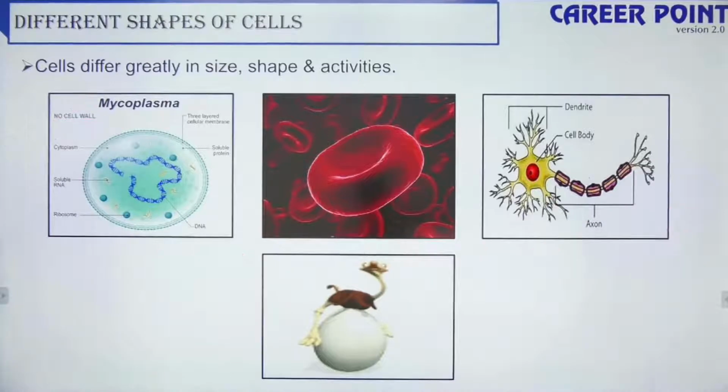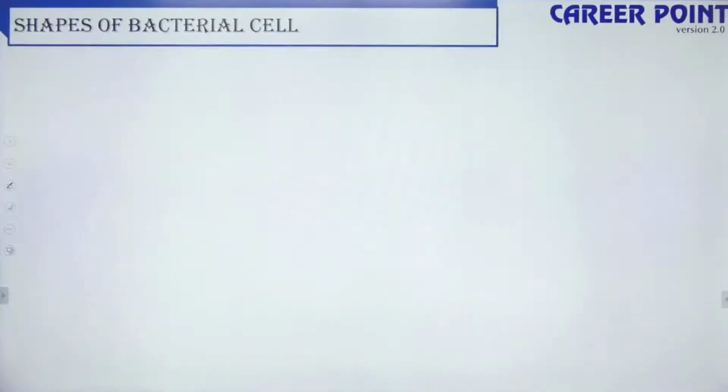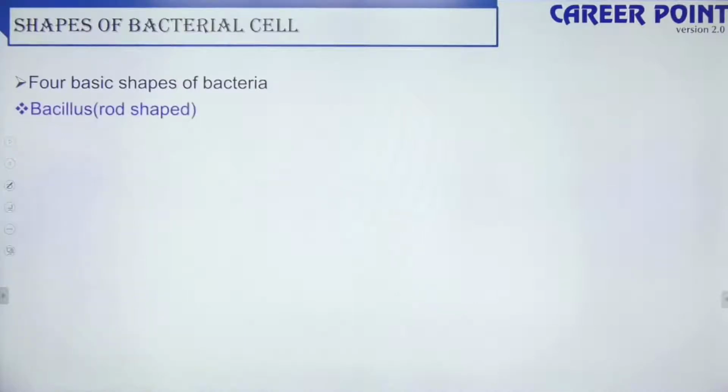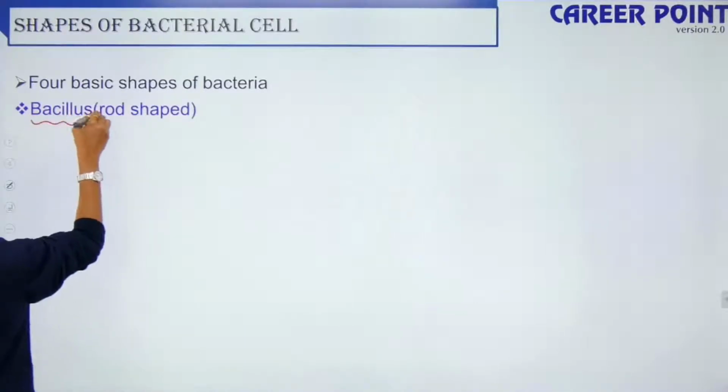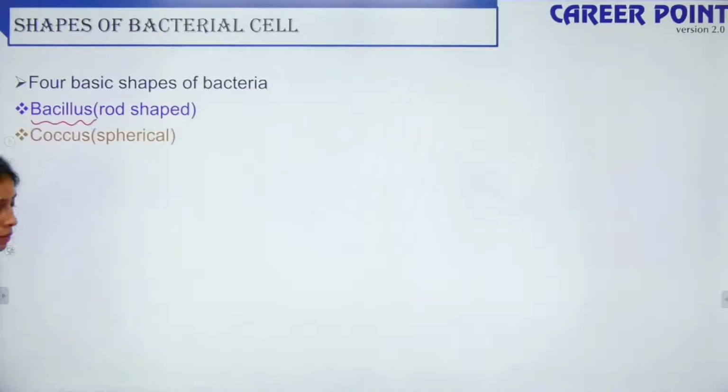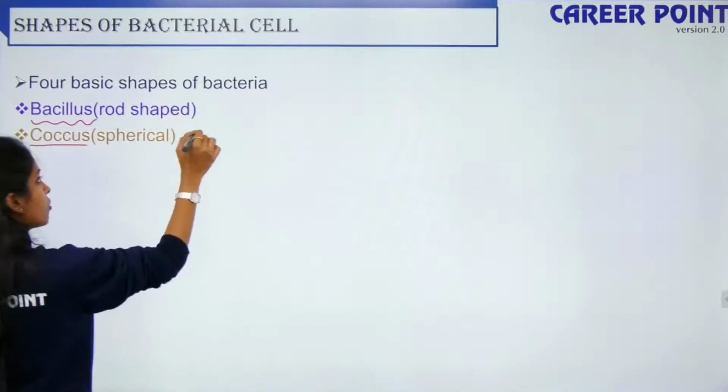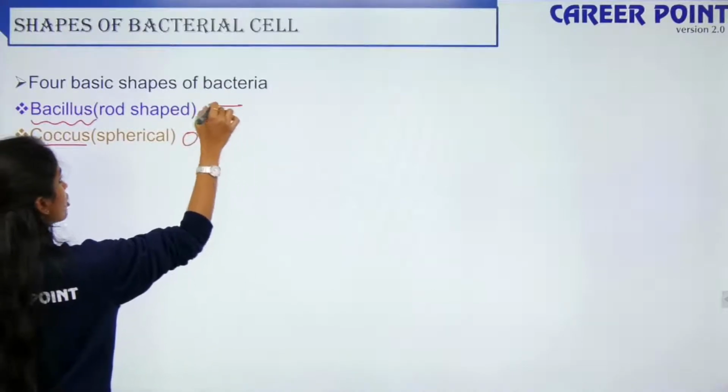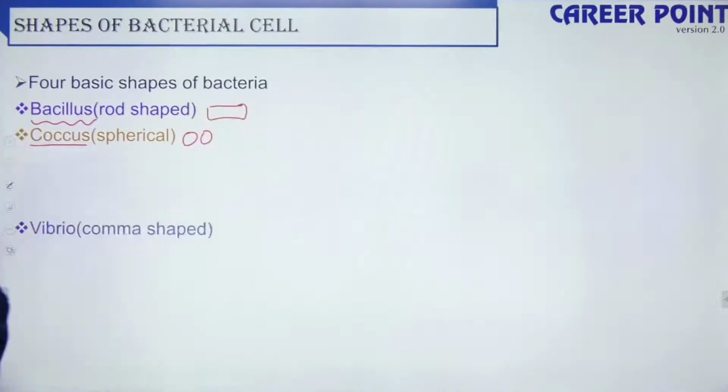Okay, so moving further, shapes of bacterial cell. You have four basic shapes of bacteria. The first one is bacillus, which is rod shaped. Next you have coccus, that is spherical, meaning round shape. So this is rod shaped, this is round shaped.